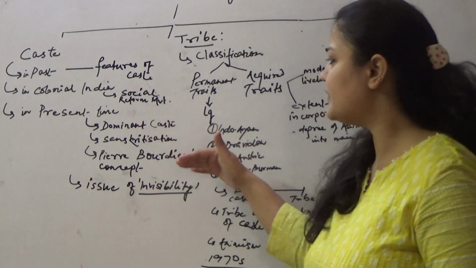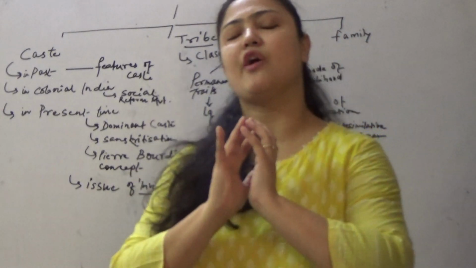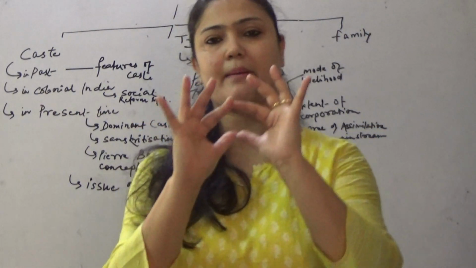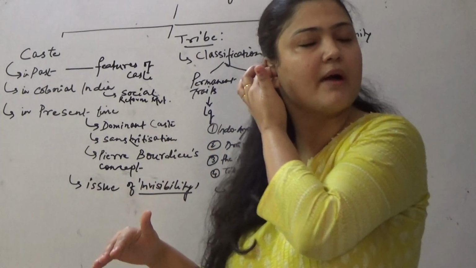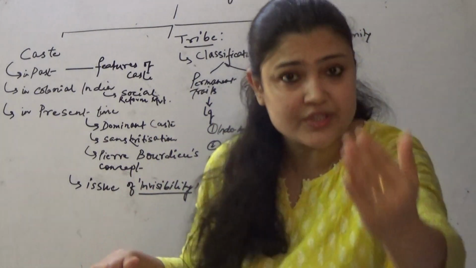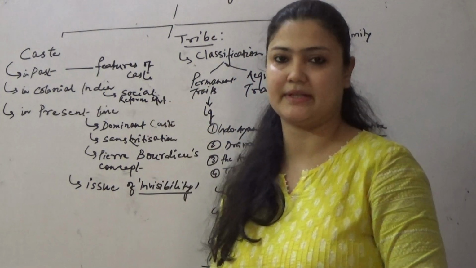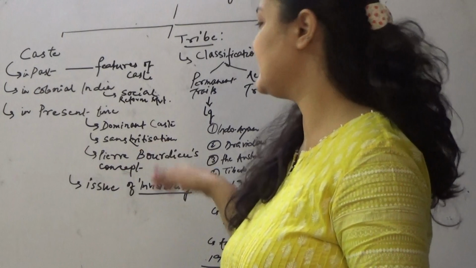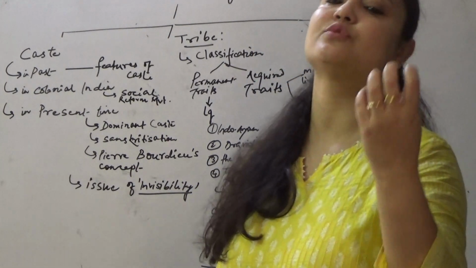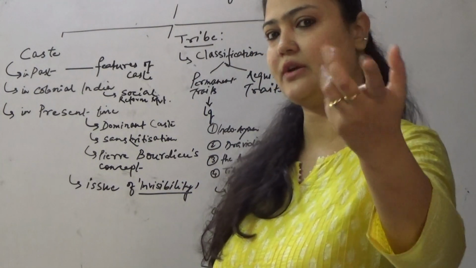So Pierre Bourdieu discusses the concept of economic capital, social capital and cultural capital and says that the people from higher caste mostly have all the three capitals. And the people from lower caste are actually devoid of social capital, cultural capital and economic capital.